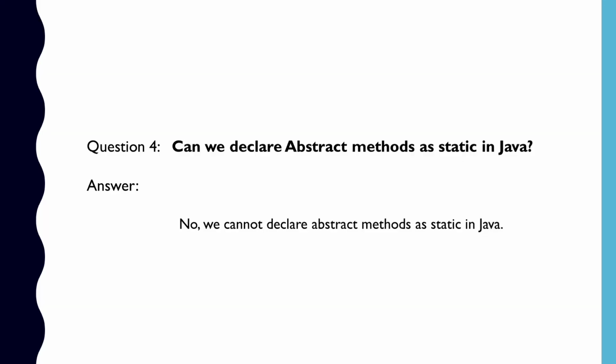Question number 4. Can we declare abstract methods as static in Java? Whenever we declare an abstract method within an abstract class, then we have to provide its implementation in the subclass. That is, the abstract method has to be overridden in the subclass. But we know that overriding is not possible with static methods. Therefore, an abstract method can never be declared as static in Java.